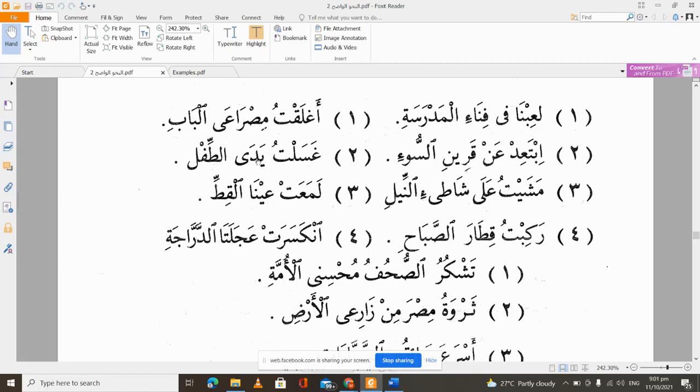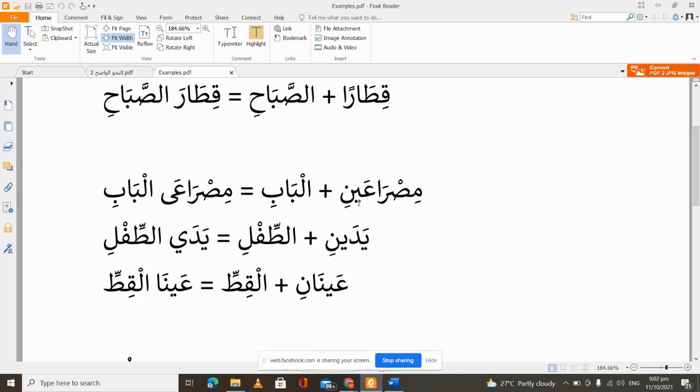So if we look at our other examples, that is the same thing that happened. Aghlaqtu misra'ai al-bab. Al-misra', it means like one part of a door. You know, if you have a double door, so one part of it is called what? Misra'un. So misra'ai al-bab, one part of the door. Aghlaqtu misra'ai al-bab, I closed the two. So misra'aini, because of the idafa relationship, that noon is removed and it becomes misra'ai al-bab. So those are in the cases of jarr or nasb, where we have ayni.